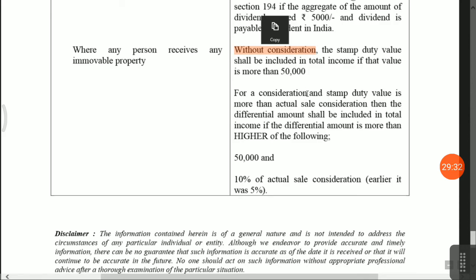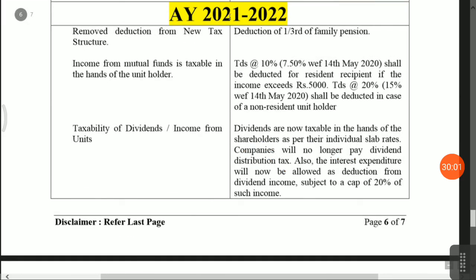Now we'll see what the amended provision is. For consideration, if the stamp duty value is more than the actual sale consideration, then the differential amount shall be included in the total income if the differential amount is more than the higher of the following: 50,000 and 10% of the actual sale consideration. Earlier it was 5%, now they have increased the percentage to 10%. Okay, that's it for the assessment amendments of 2021-22.